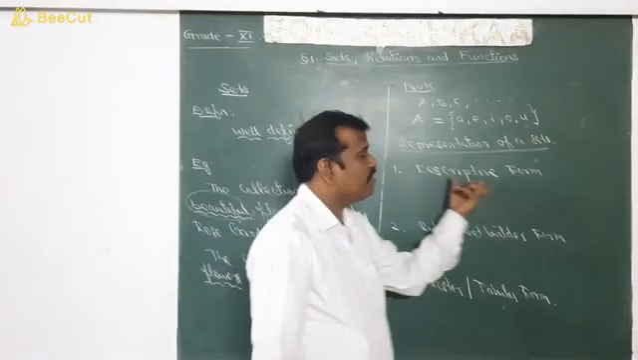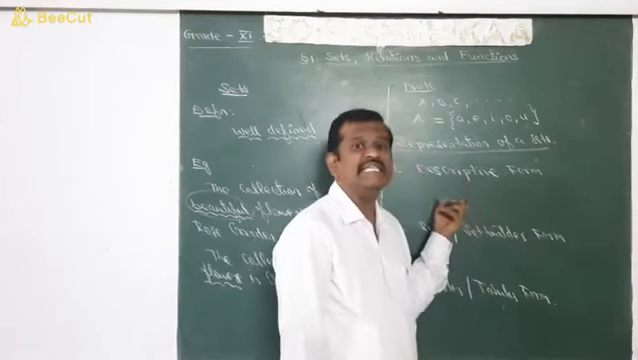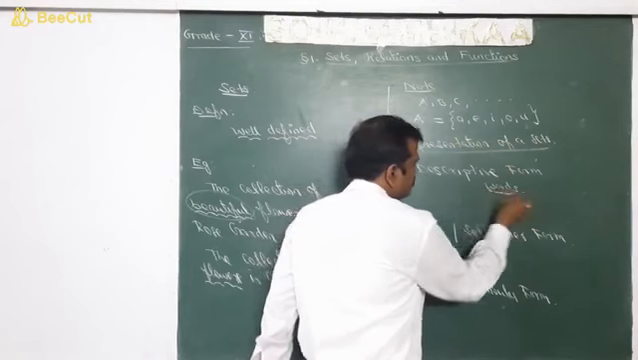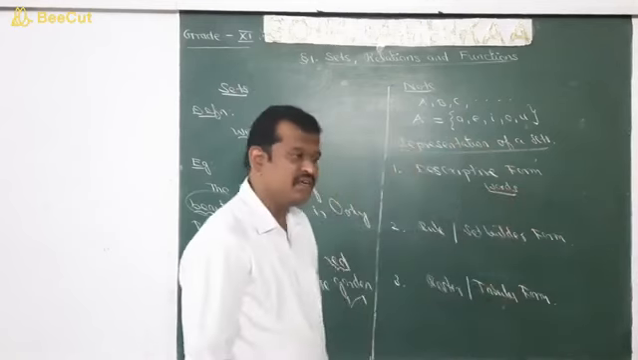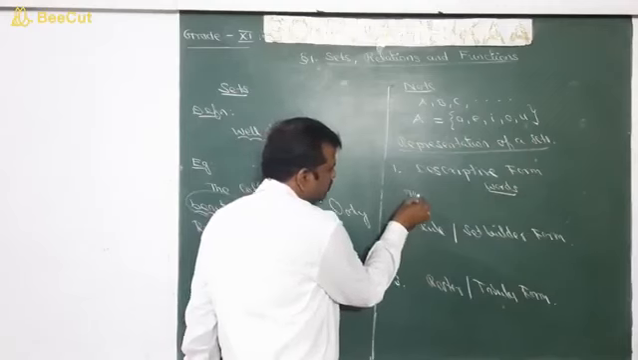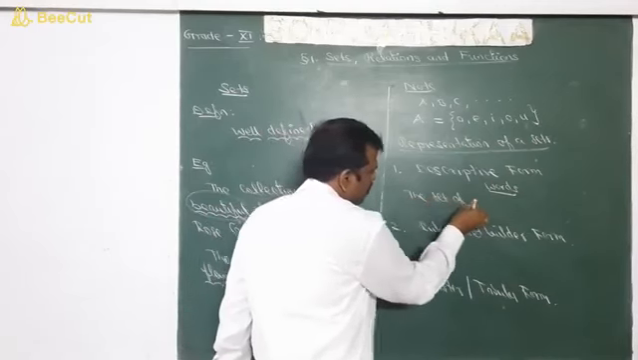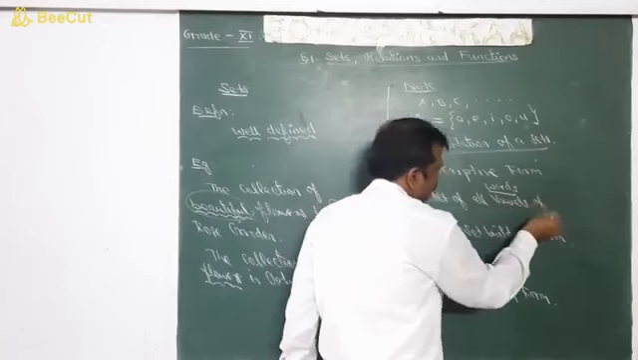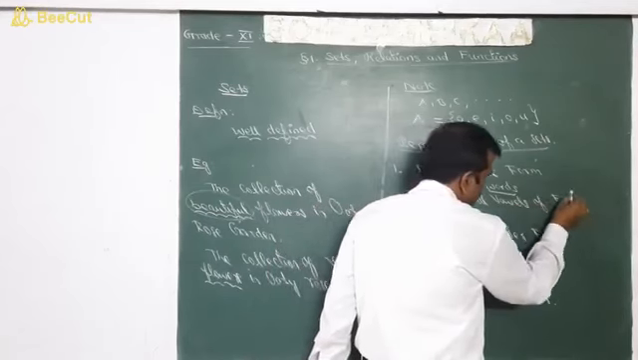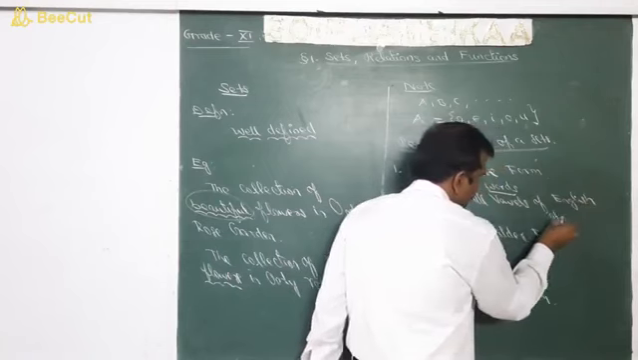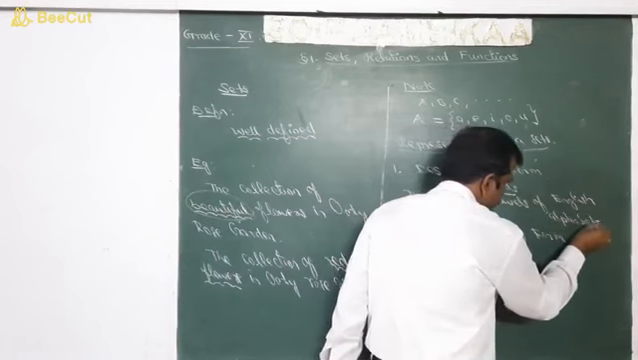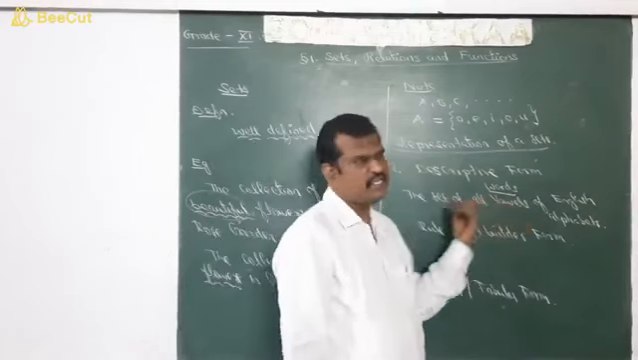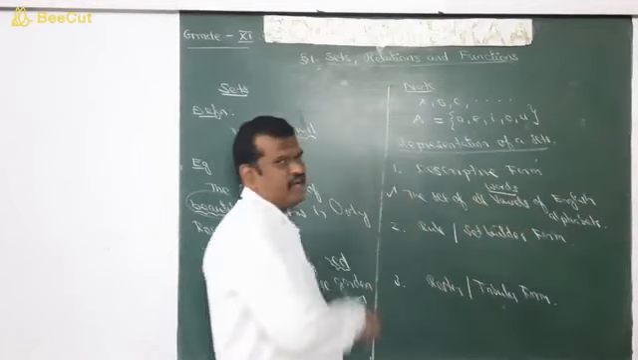In a descriptive form, a set is described in words. Say for example, the set of all vowels of English alphabets. So here the set is described in words. So this is called descriptive form.